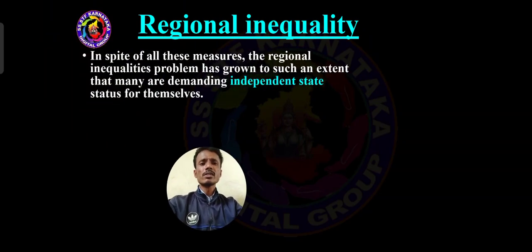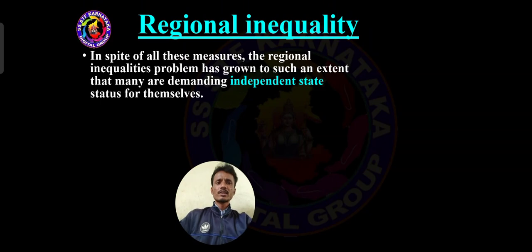And mainly here, dear students, in spite of all these measures, the regional inequalities problem has grown to such an extent that many are demanding independent states. Nowadays, most of the states are demanding independent statehood. Recently, Andhra Pradesh was divided into two parts, Andhra Pradesh and Telangana, because Telangana demanded an independent state. So this is also one of the important reasons for regional inequality.